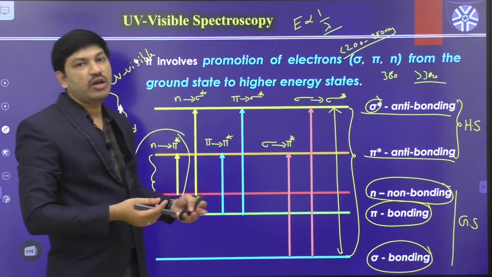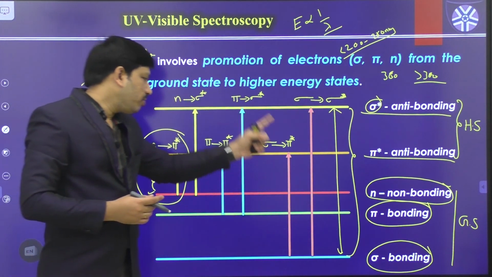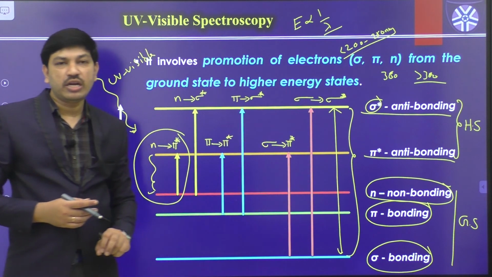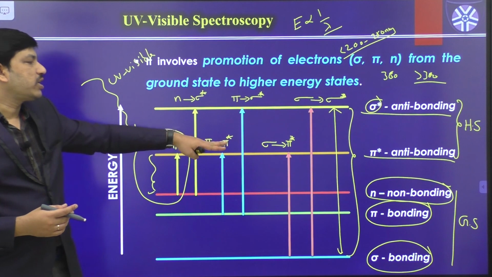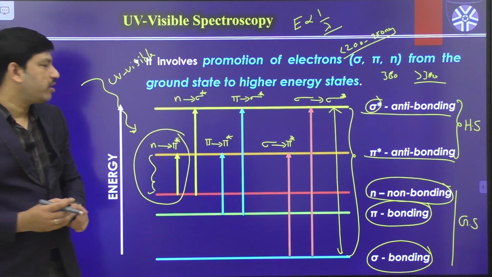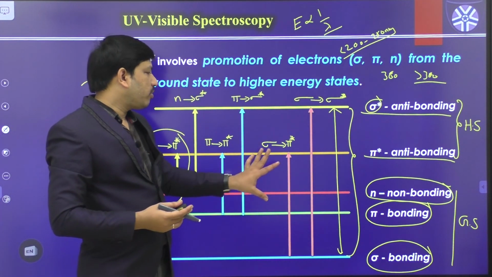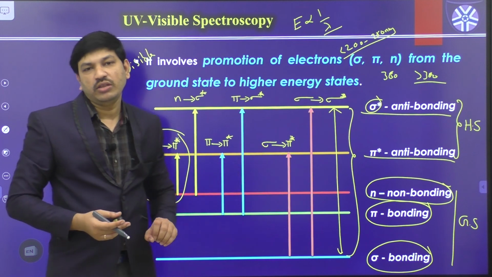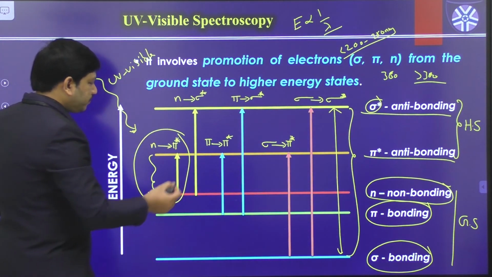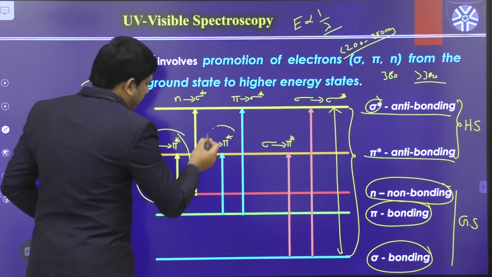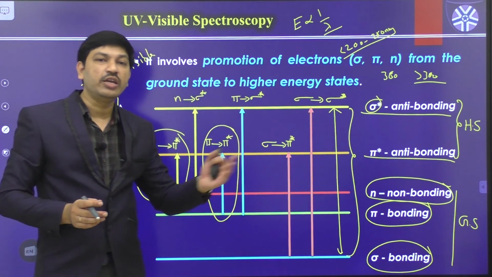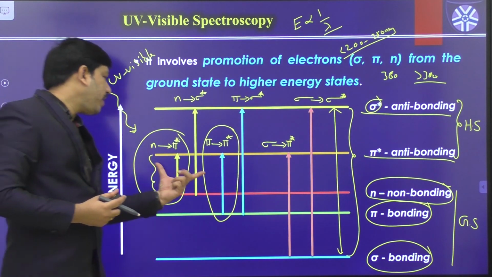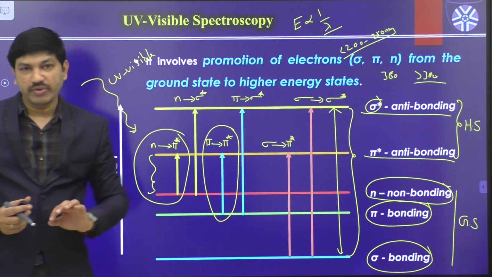But irrespective of the type of molecule, any molecule always contains these kinds of electronic transitions: sigma bonding, pi bonding, non-bonding, pi star antibonding, sigma star antibonding. Depending upon the type of molecule, we have different types of transitions. Generally n to pi star and pi to pi star are defined as the most probable transitions in any given molecule. So these are the main ones responsible for the absorption spectrum.